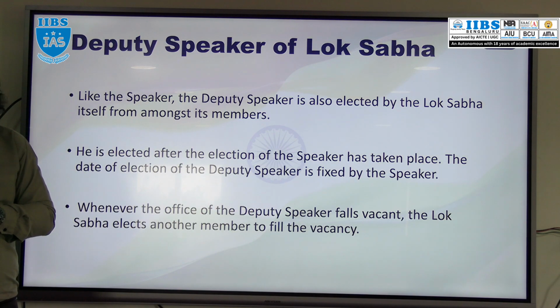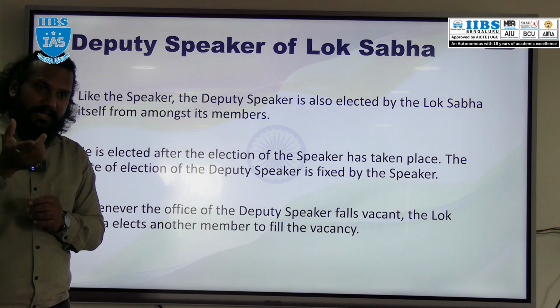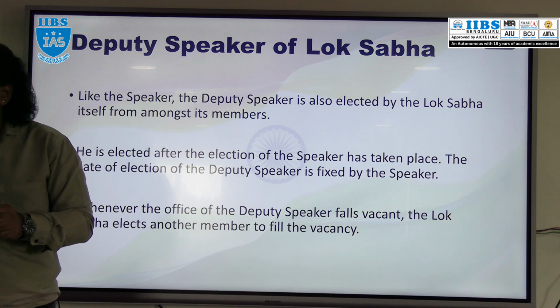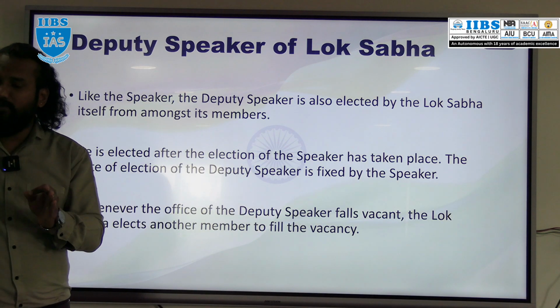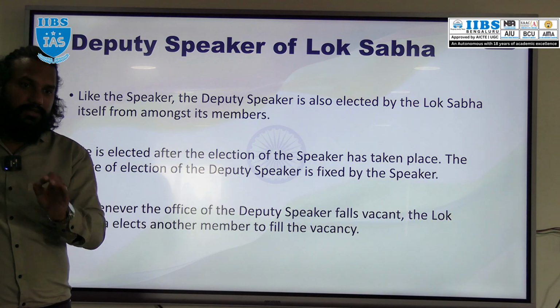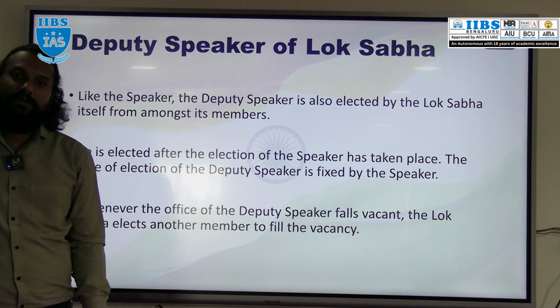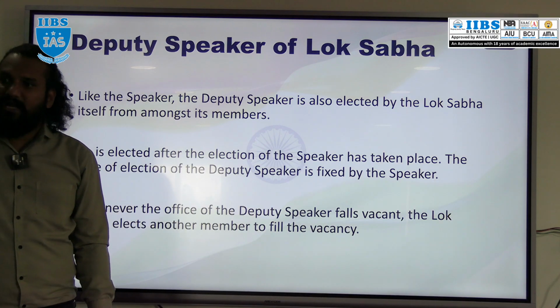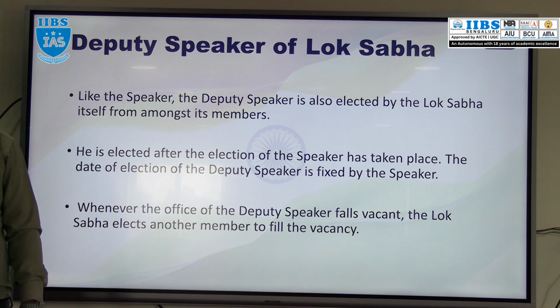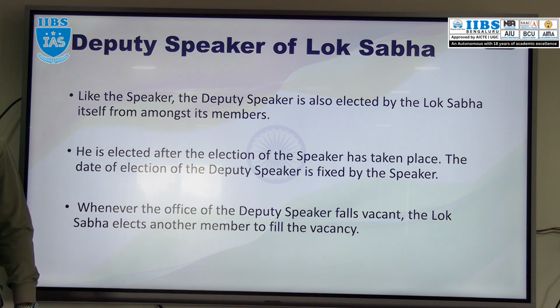In the case of the Speaker, the President fixes the date; in the case of the Deputy Speaker, the election and election date will be fixed by whom? Speaker. Understood? So the Speaker is elected by the members of Lok Sabha from among themselves, and the Deputy Speaker is also elected by the members of Lok Sabha from among themselves. Regarding the election, it will be taken care of by the Speaker of Lok Sabha.